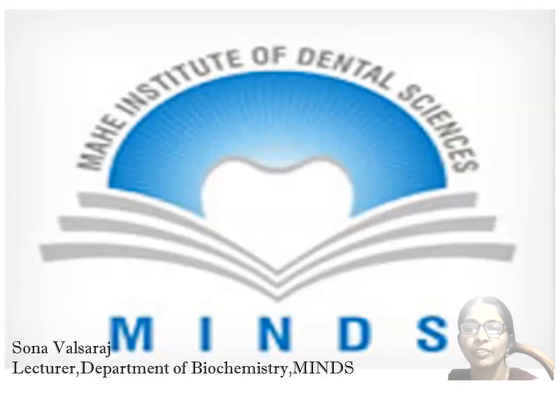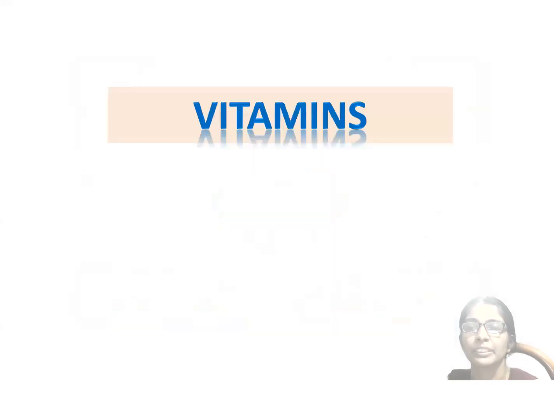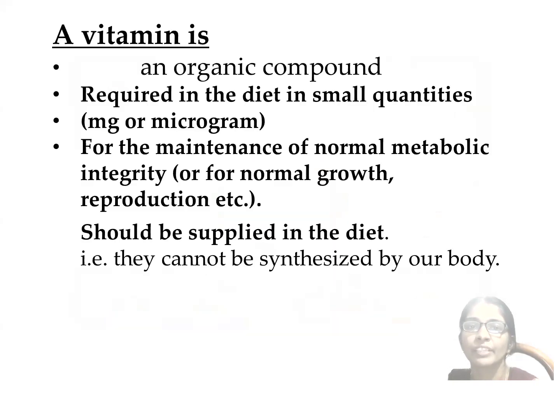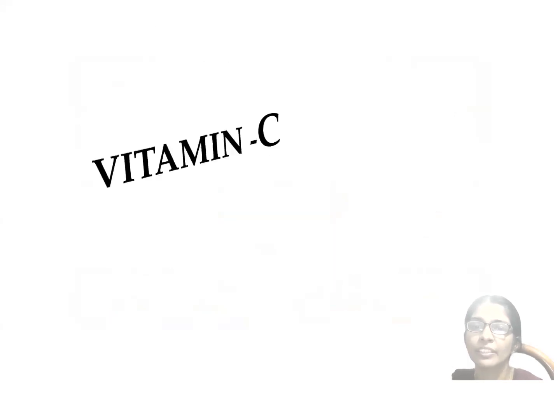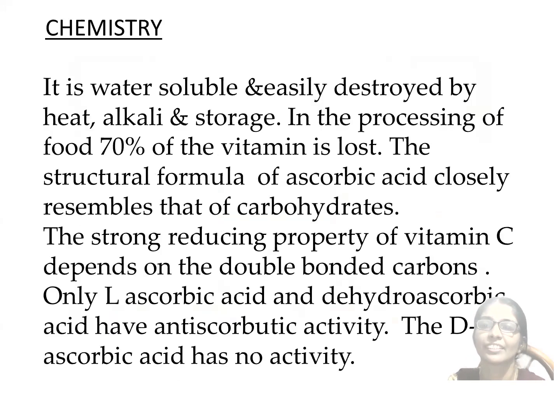Today, we will continue our discussion on the topic vitamins. Last class, we have already learned that vitamin is an organic compound which is required in the diet in small quantities and it's required for the maintenance of normal metabolic integrity. Today, we will discuss about vitamin C, its sources and biochemical functions.